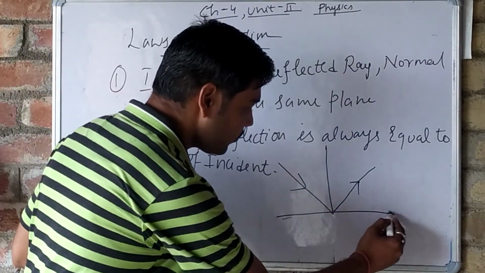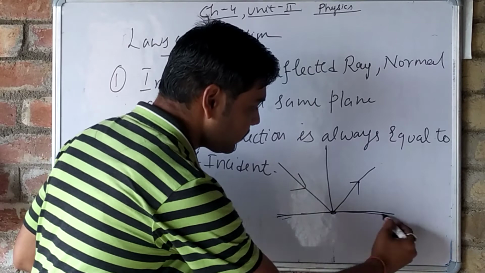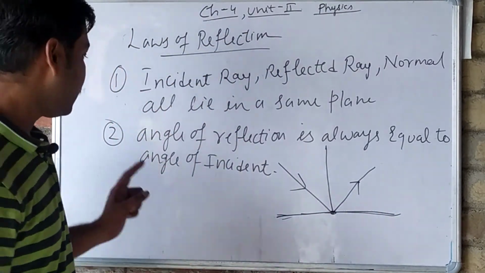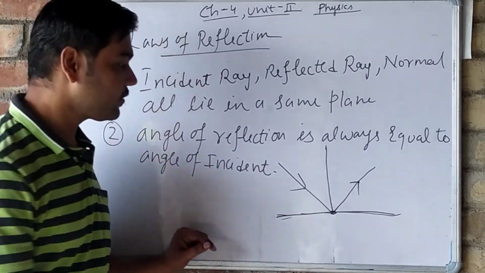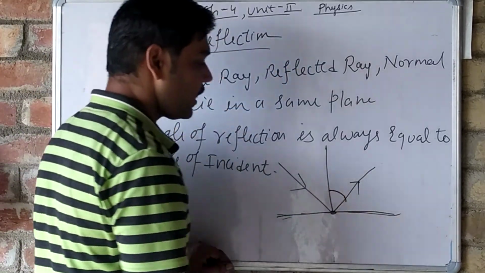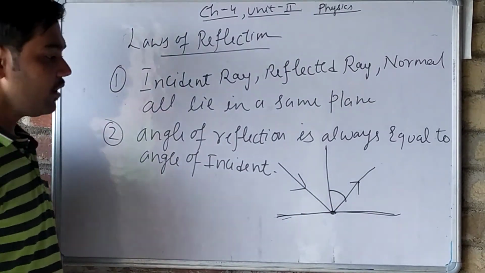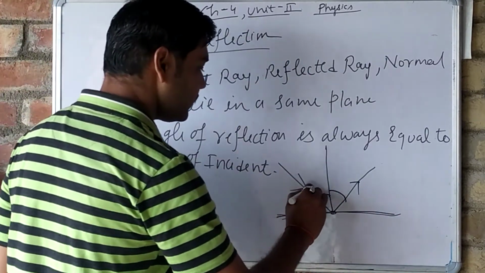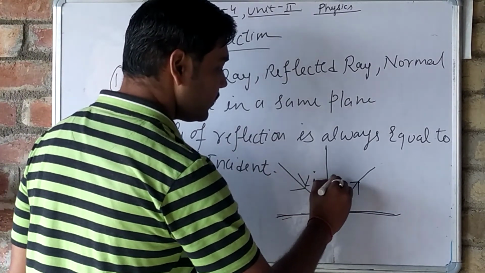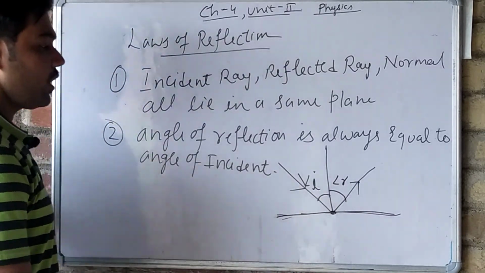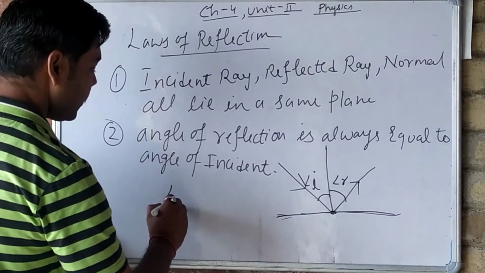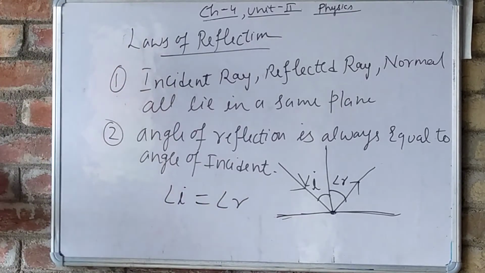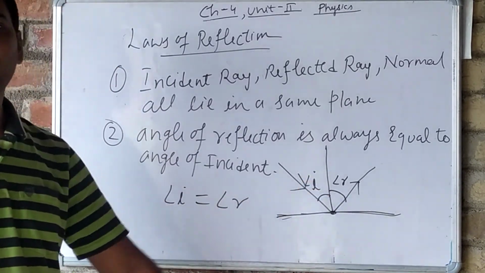So the first law is obeyed. Now second, the angle of reflection, that means this angle, is always equal to the angle of incidence, that means this angle. This angle is always equal to this angle.